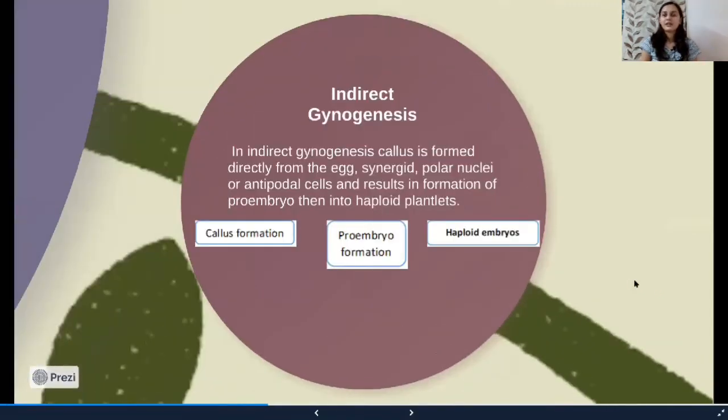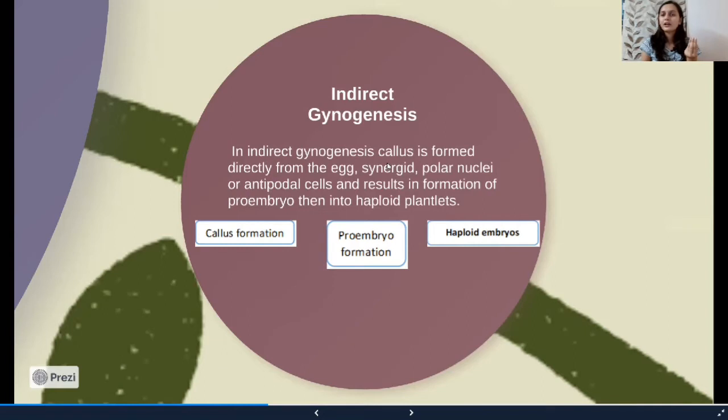In indirect gynogenesis, callus is formed directly from the egg, synergid, polar nuclei or antipodal cells. So from any part of the embryo sac, first callus is formed. What is callus? Callus is an undifferentiated mass of cells which are actively dividing and living.